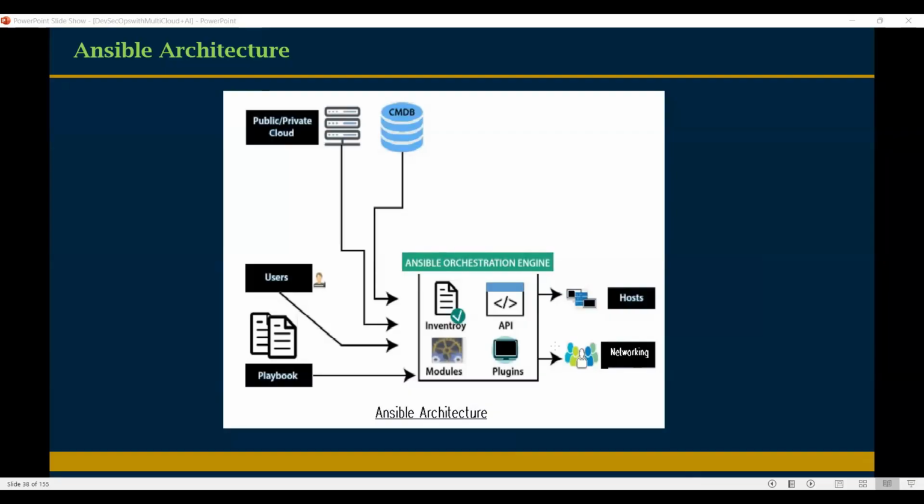Once we prepare the inventory groups, after that we need to prepare playbooks. Playbooks are nothing but simple YML or YAML files. It's a very simple script.